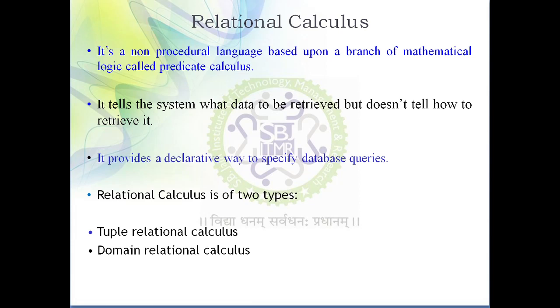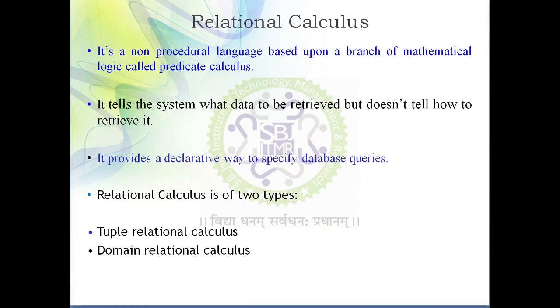What is the meaning of non-procedural language? Non-procedural means we are specifying what data we want, but we are not specifying how to fetch that data. That's why relational calculus is treated as a non-procedural language, and it is based on the branch of mathematical logic called predicate calculus. I told you that relational algebra and relational calculus are both based on mathematics. Mathematical foundation is the base for relational algebra as well as relational calculus. As its name suggests, relational calculus is based on the branch of mathematics called predicate calculus.